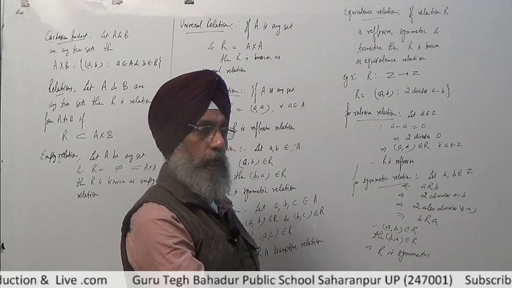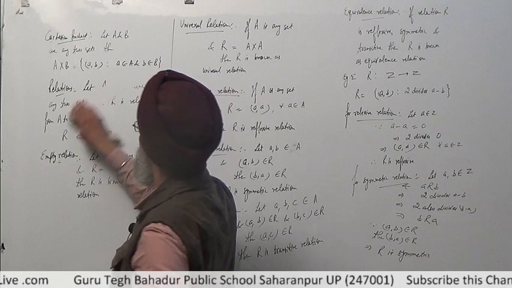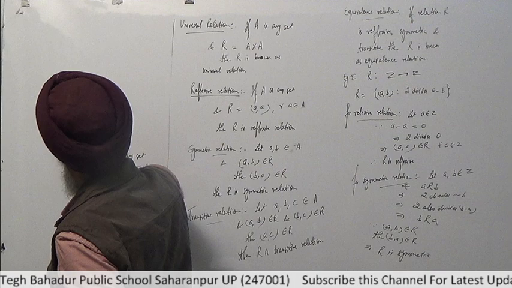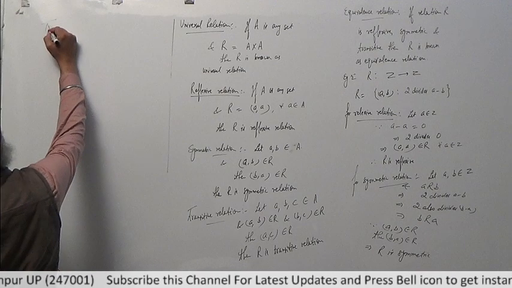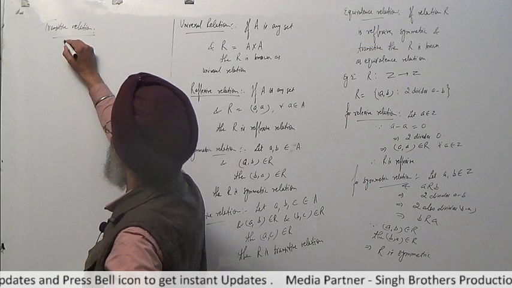Now about the transitive relation, let us take any three elements, say a, b and c. Let a, b, c belong to Z, and a is related with b and b is related with c.